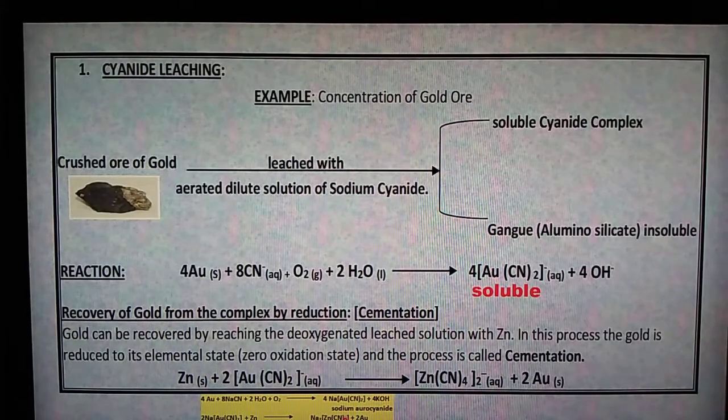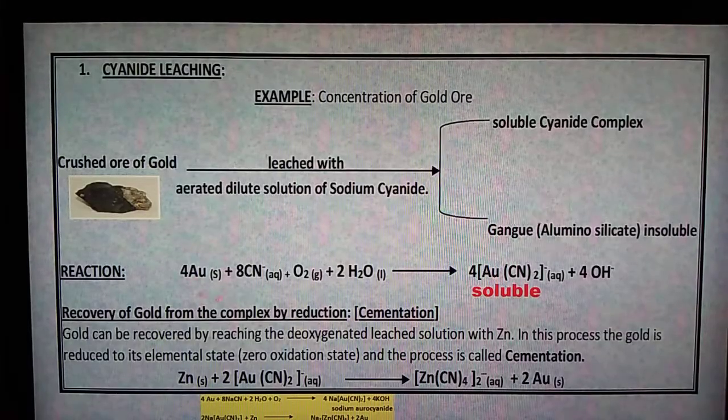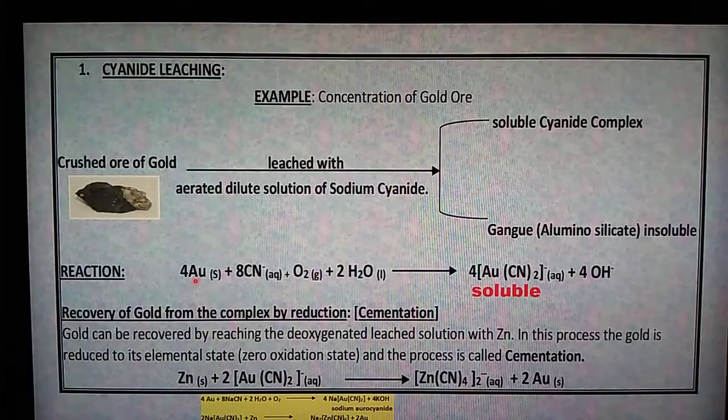Here Au is gold, and this gold is impure gold. The impure gold is mixed with an aerated dilute solution of sodium cyanide. That's why here CN minus ion is aqueous, along with oxygen gas and water liquid.